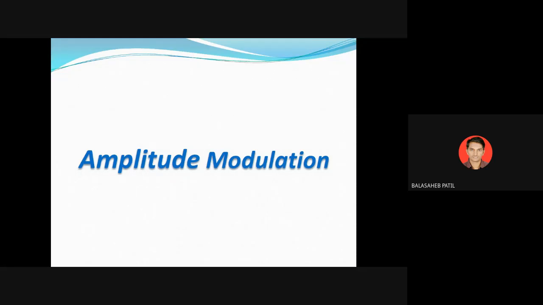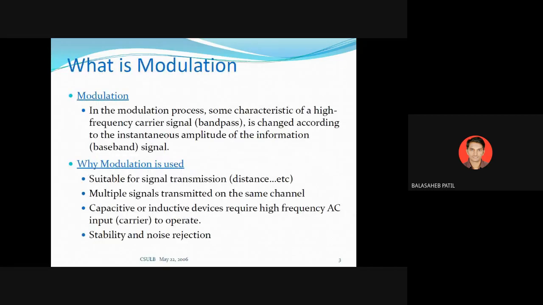Now from this we can easily define AM, FM, and PM: amplitude modulation, frequency modulation, and phase modulation. Okay, so that part we know. Modulation is nothing but the process in which some characteristic of a high frequency carrier signal is changed in accordance with the instantaneous amplitude of the information. Information is sometimes called the baseband signal.